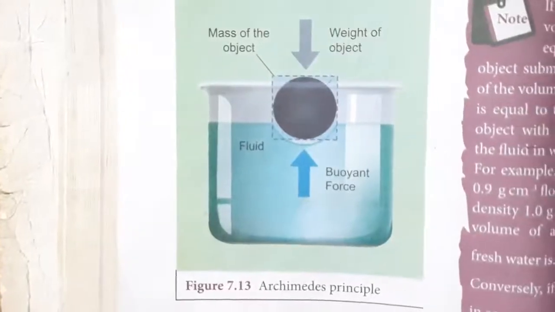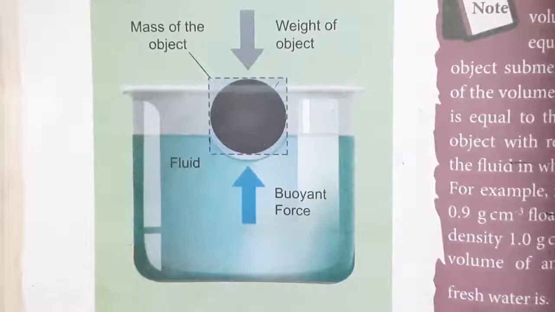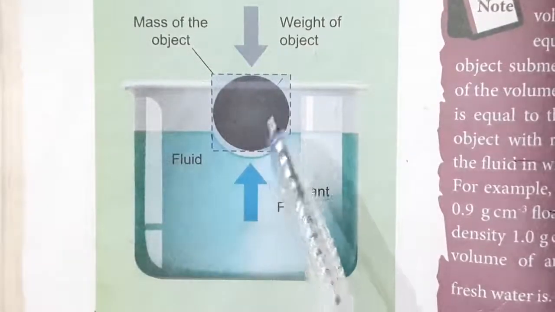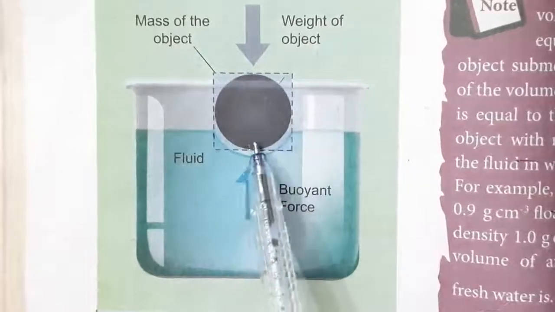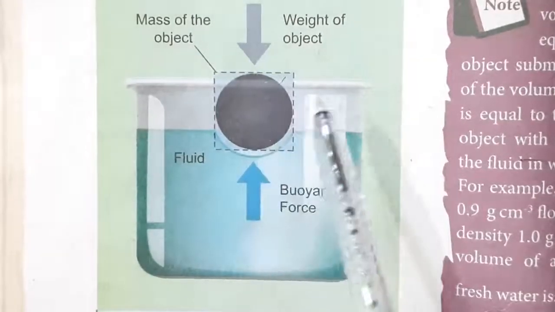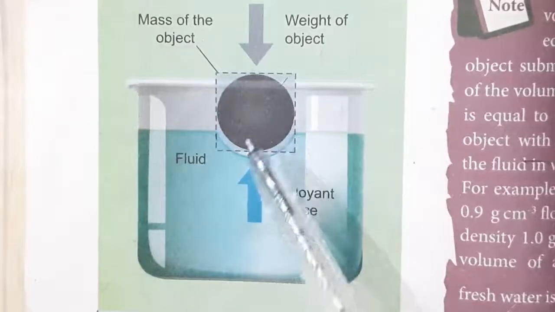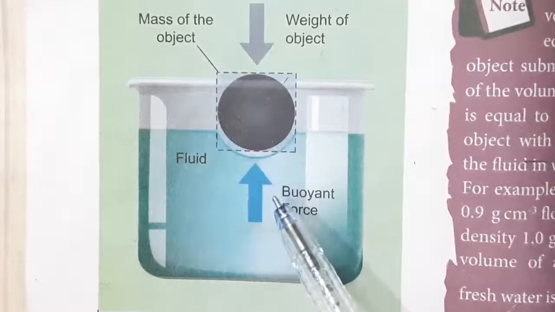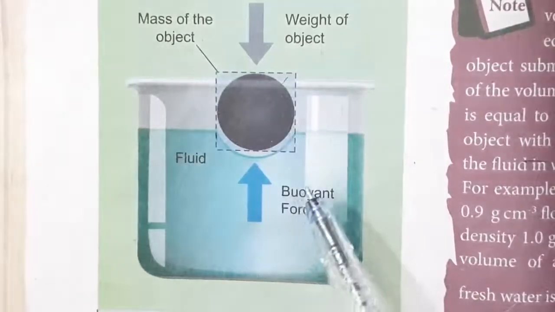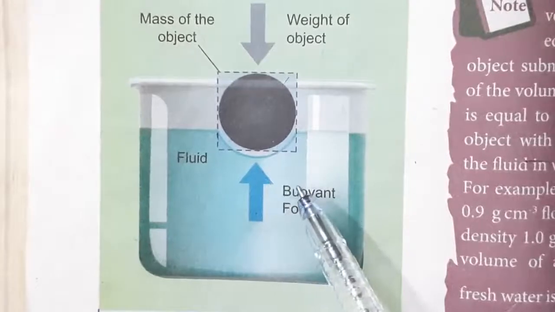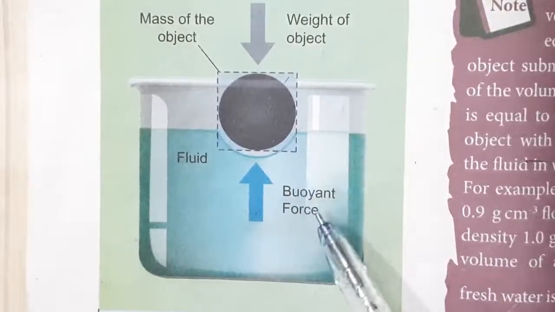Look at this figure. There is a container filled with the fluid, and an object is immersed in this fluid. Here it is either partially immersed or wholly immersed. What will happen? The weight of the object will be acting downward, and it experiences another, opposite force, which is known as buoyant force, that is, upthrust force.